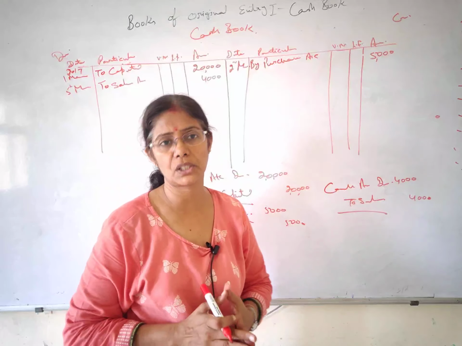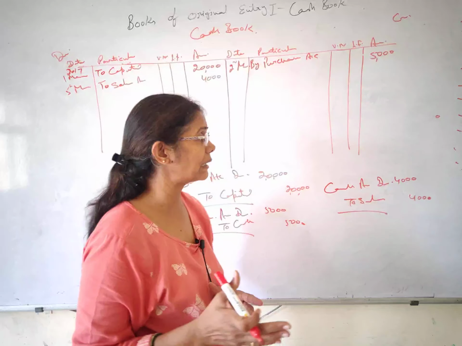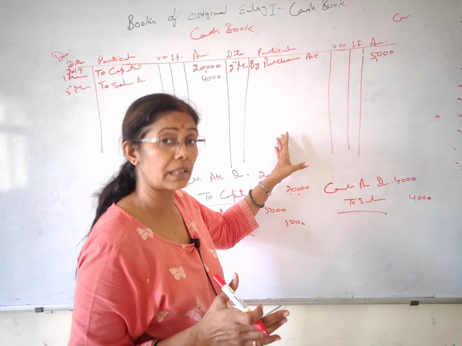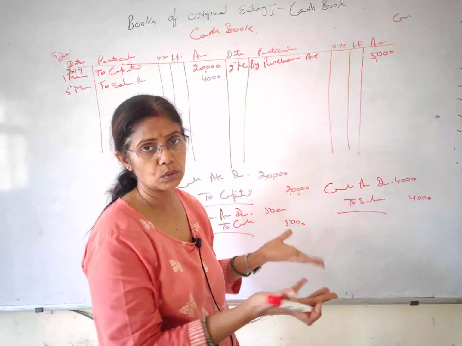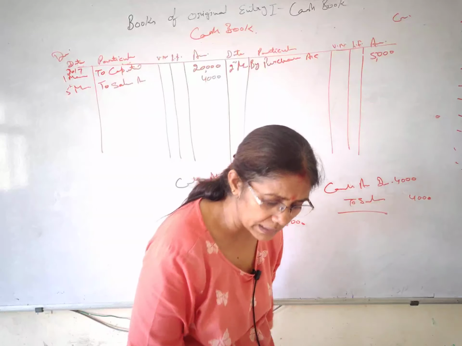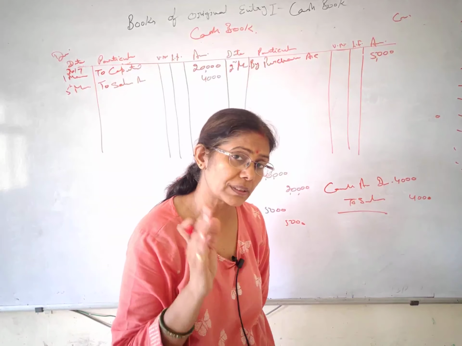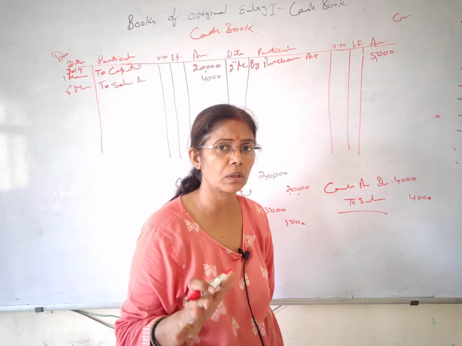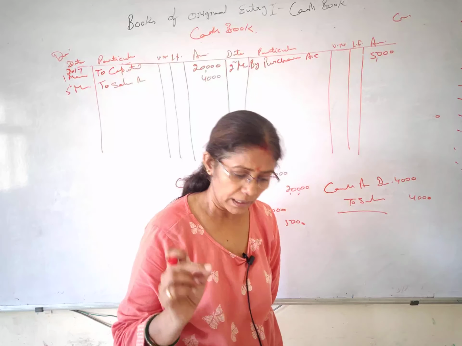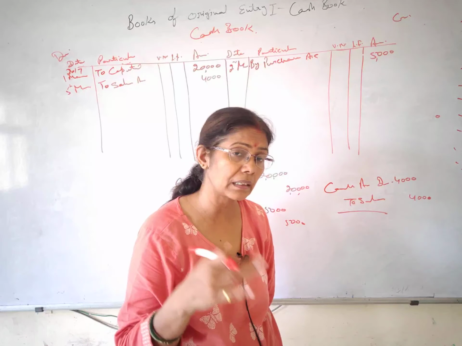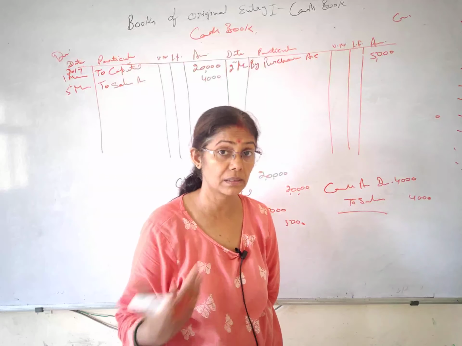Like some credit transaction they can give. They can give certain transactions which are not relevant in the cash book, and you do that also, so you commit a mistake. So here they are telling goods purchased from Ravi on credit. Students, if you are clear with the concept of the journal entry, you know it very well. Here it is mentioned, the name is there, and specifically also they have given this is on credit.